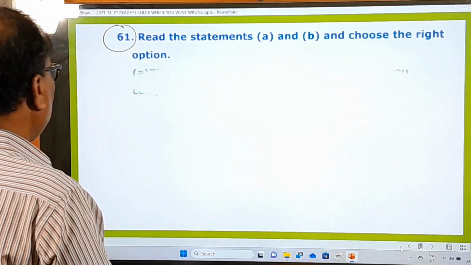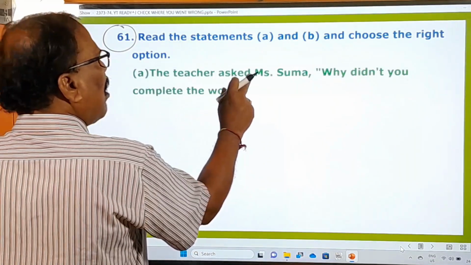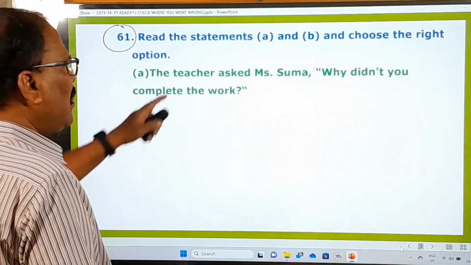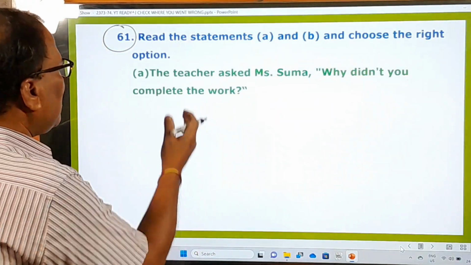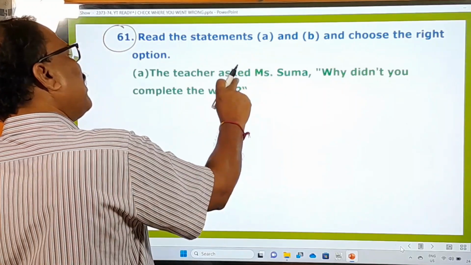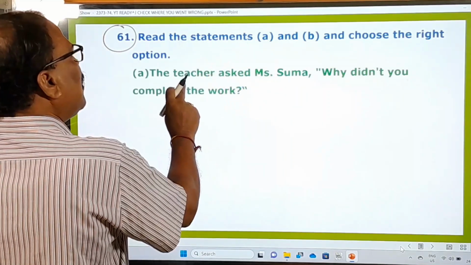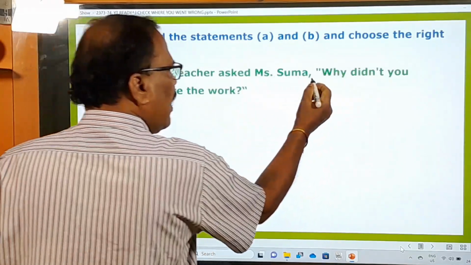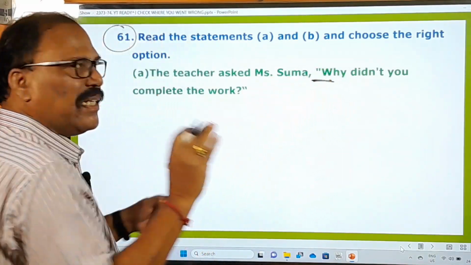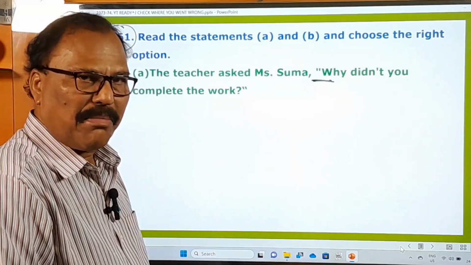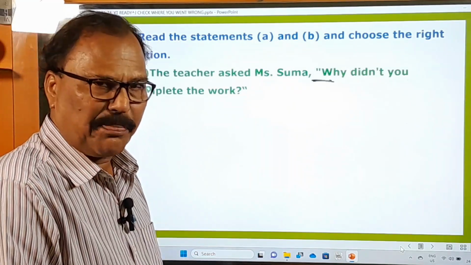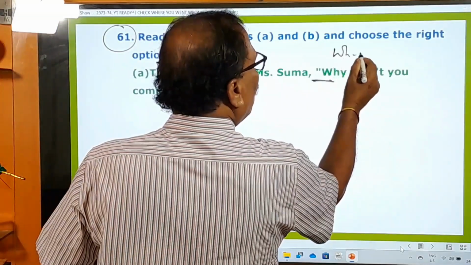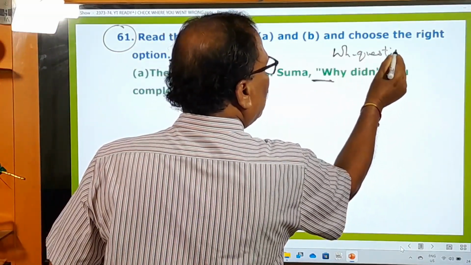First of all, let us see the first statement. The teacher asked Miss Suma, why didn't you complete the work? So this is the first statement. Let us check whether this is grammatically correct or wrong. This is in the direct speech, and whatever sentence is put in the inverted commas is called the direct speech. Now what is there in the direct speech? A WH question is there.